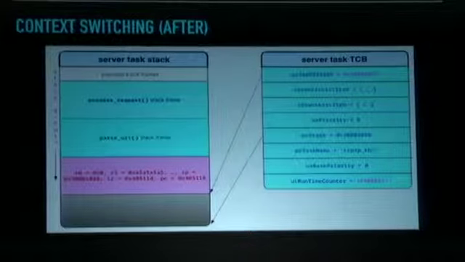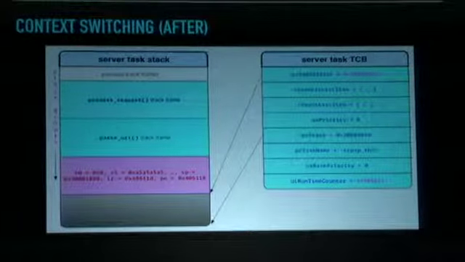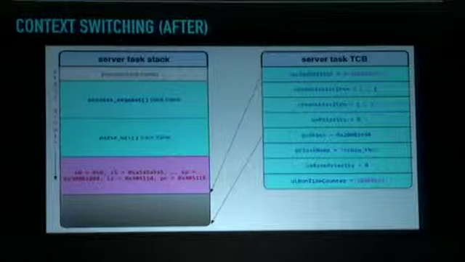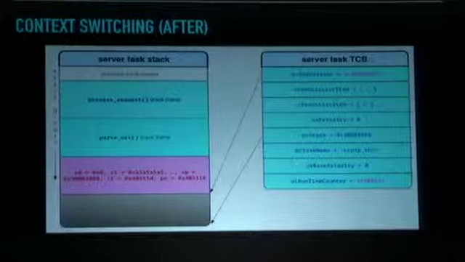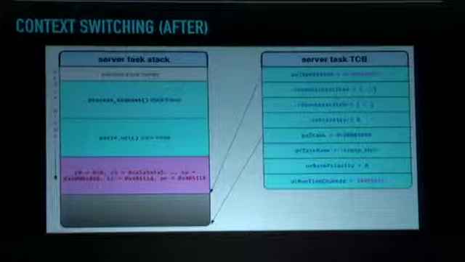After context switching has happened, we see that we've pushed all the execution state of the task onto the stack. We updated the top of the stack, so the scheduler knows where this data lives. And the runtime counter has also changed. It's been updated because the task has executed for additional ticks.